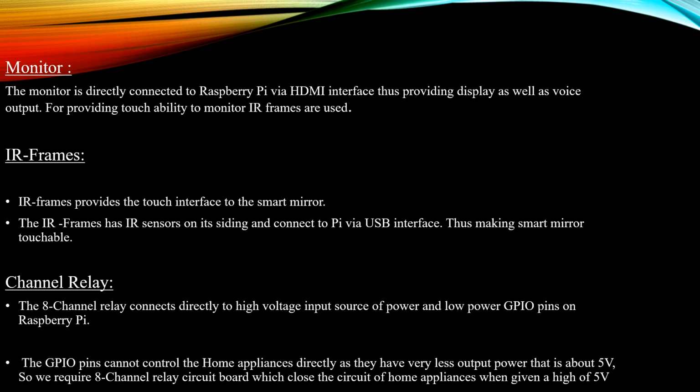The monitor is directly connected to the Raspberry Pi via the HDMI interface, thus providing display as well as voice output. For providing touch availability to the monitor, IR frames are used. HDMI is High Definition Multimedia Interface for transmitting video and audio data, and IR frames provide the touch interface to the smart mirror.